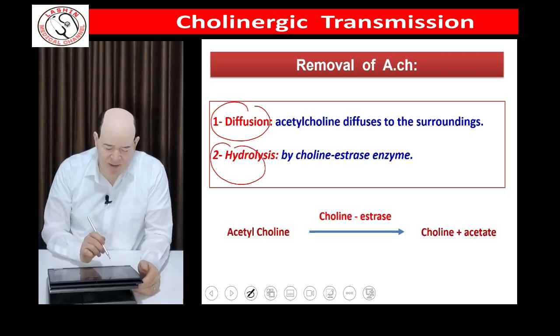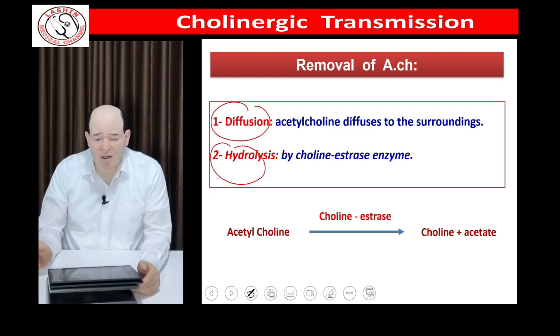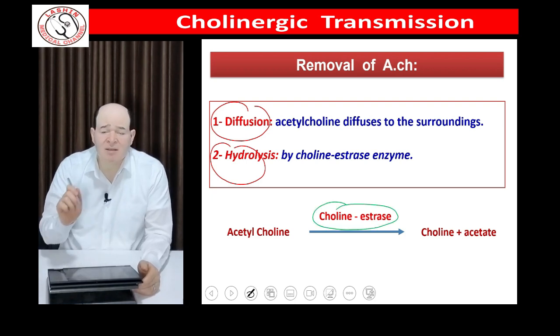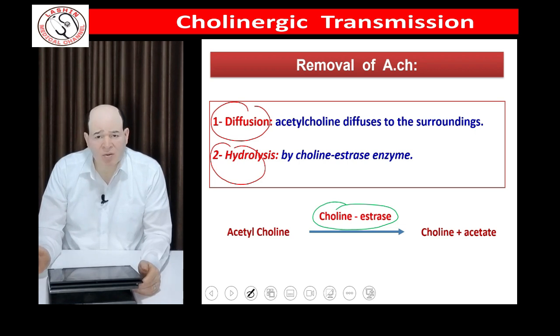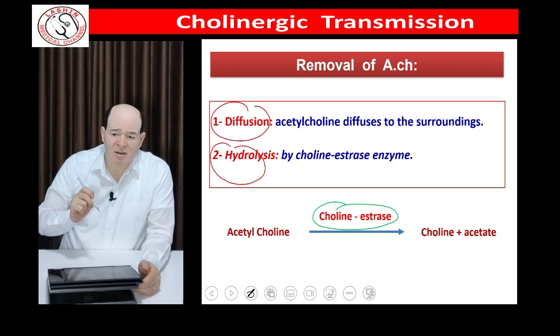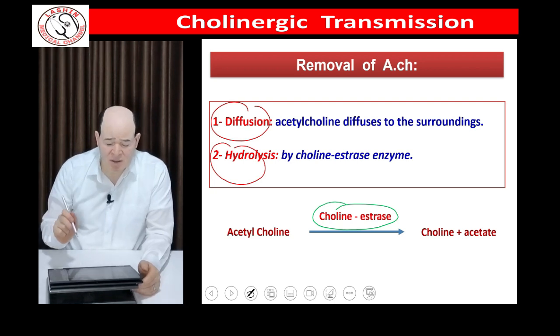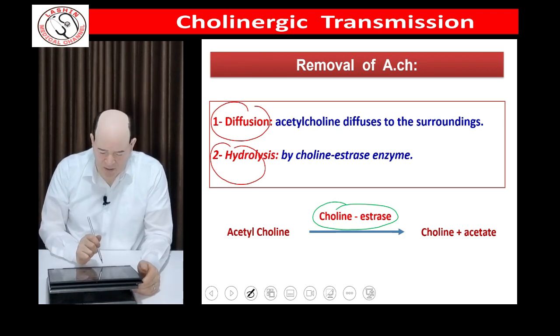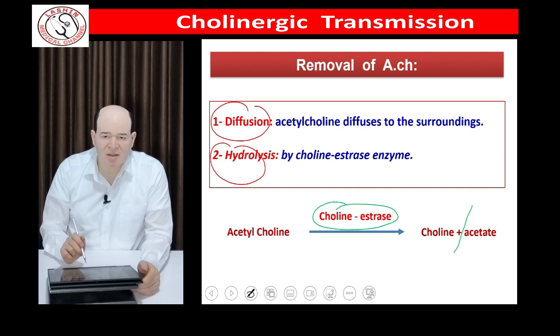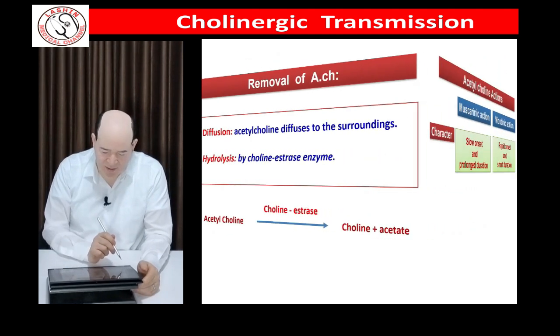It means that the molecule is broken down by an enzyme called cholinesterase, and this enzyme is so important in clinical life, where there are many drugs and many toxic conditions that depend on it. We have many applications that will be discussed later on over the cholinesterase enzyme. When it works on acetylcholine, it breaks it down into choline plus acetate, or acetic acid.